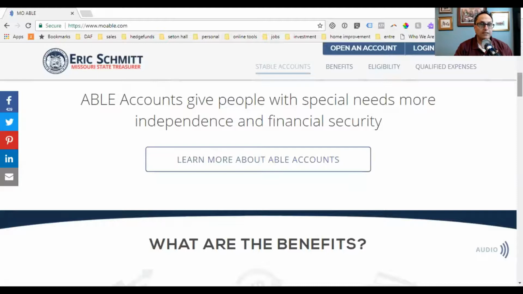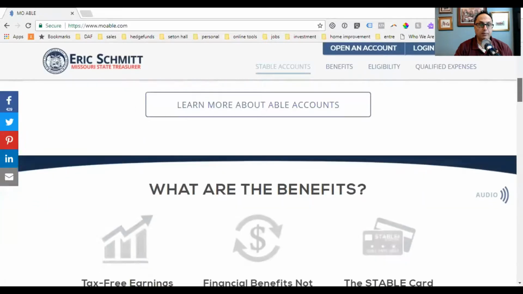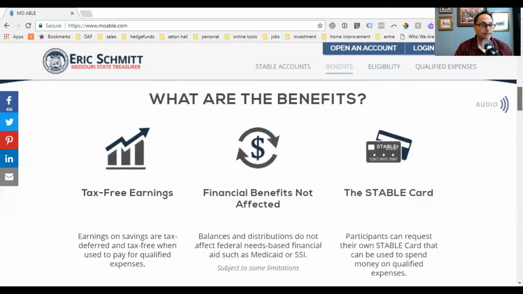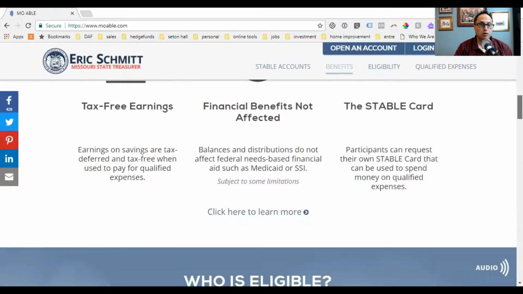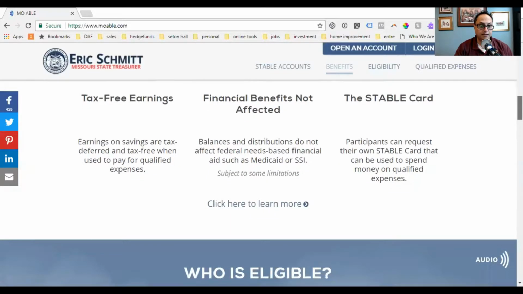Okay, ABLE accounts give people with special needs more independence and financial security. Learn more about ABLE accounts. What are the benefits? Tax-free earnings, financial benefits not affected.